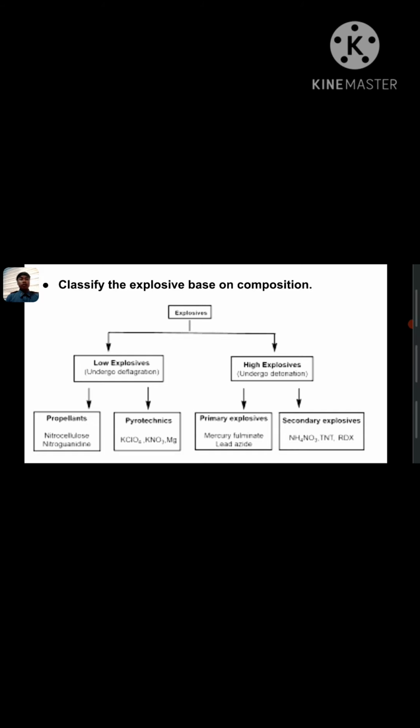the energy released by detonation of explosive produces four basic effects. So this is rock fragmentation, rock displacement, ground vibration, and air blast. So, yan po ang classify ng explosive based on composition. So, next po tayo sa ating next slide.